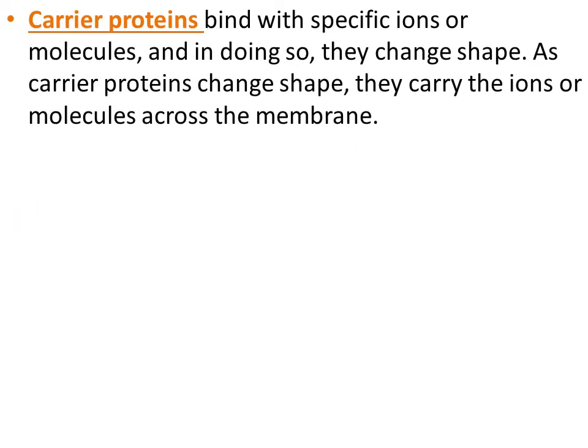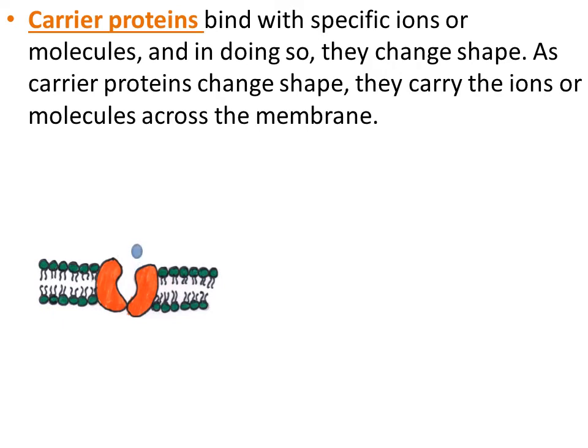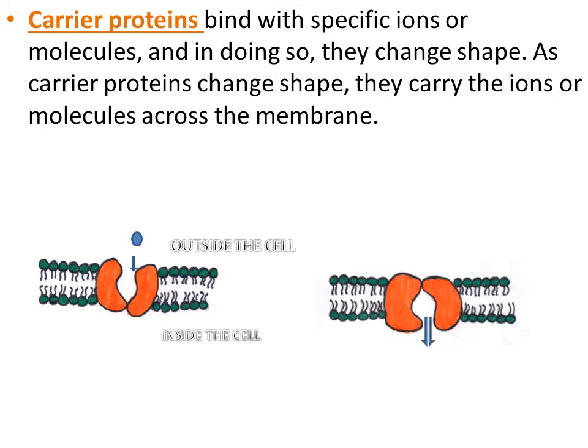Carrier proteins bind with specific ions or molecules. They are specialized protein carrier molecules in the membrane that have specific sites to attract and bind the substance to transfer, like a lock and key mechanism. The carrier then changes its shape and deposits the substance on the other side of the membrane. The carrier sites are specific and can be used by only one substance.